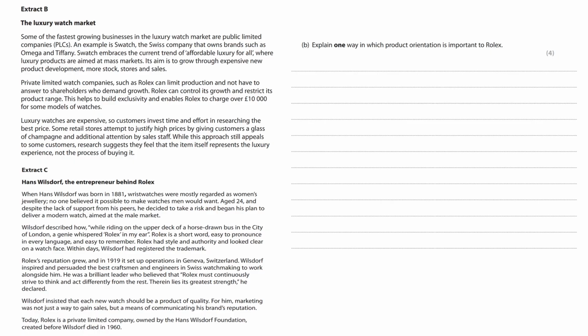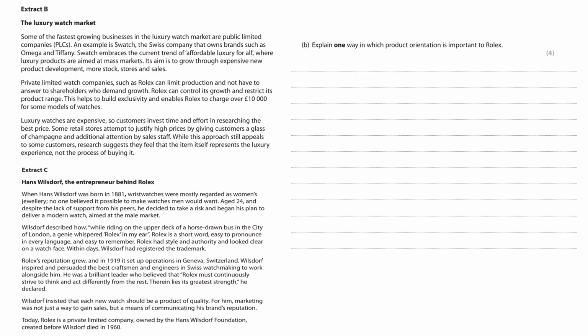Rolex's reputation grew, and in 1919 it set up operations in Geneva, Switzerland. Wilsdorf inspired and persuaded the best craftsmen and engineers in Swiss watchmaking to work alongside him. He was a brilliant leader who believed that Rolex must continuously strive to think and act differently from the rest. Therein lies its greatest strength, he declared.